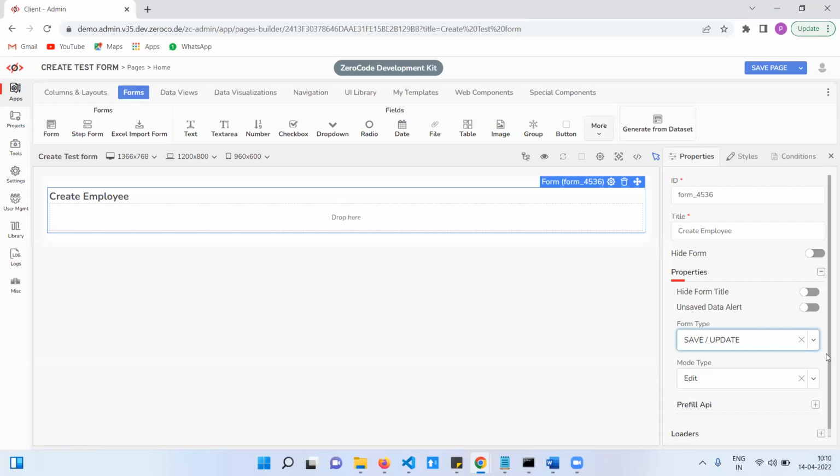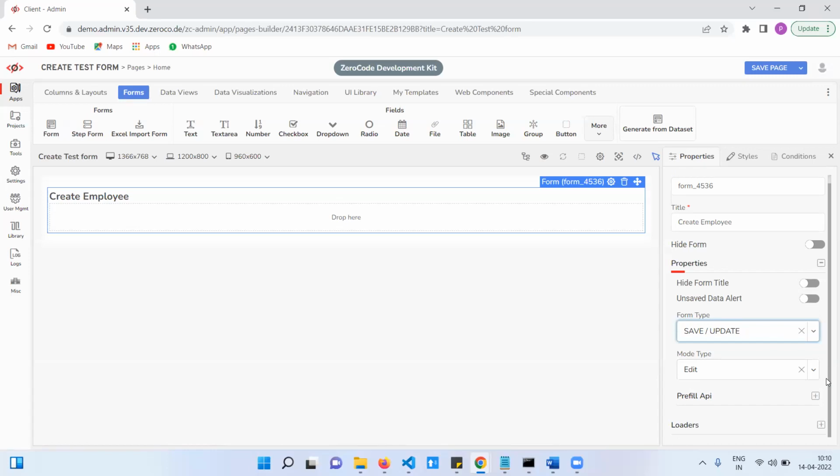No worries. And the final one is the mode type. Mode type means sometimes we need to enable the inputs to enter the data, or sometimes only view mode, where we can only view and are unable to enter the data. We use this for that purpose.